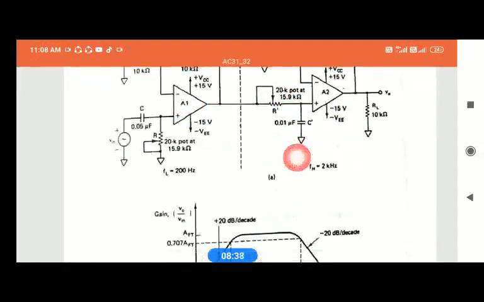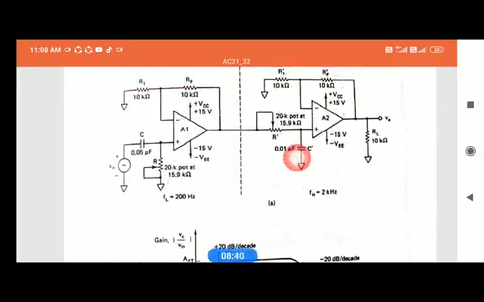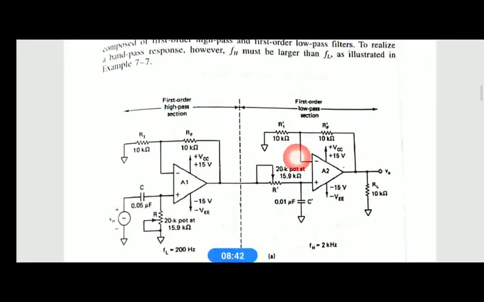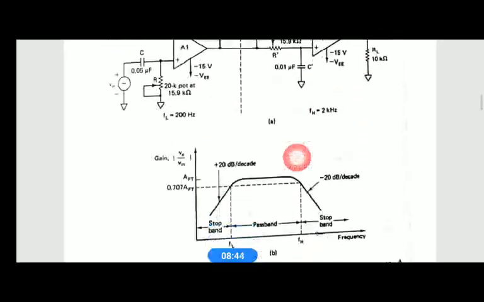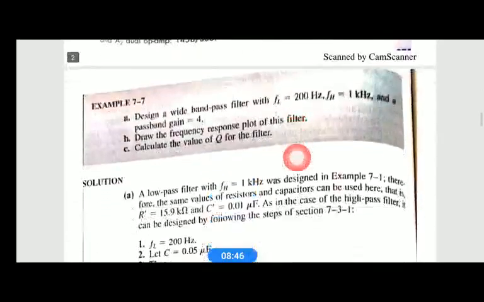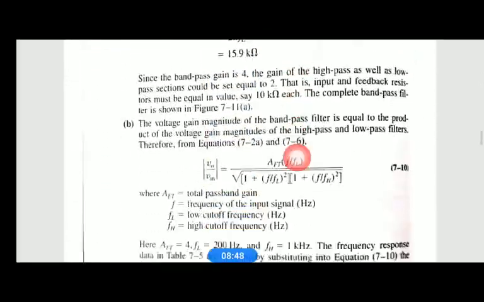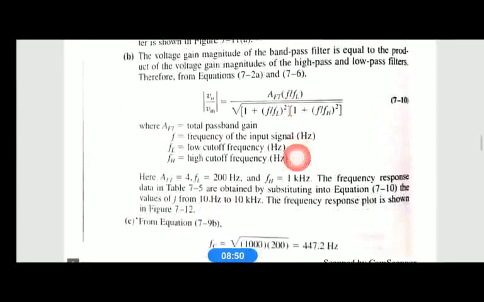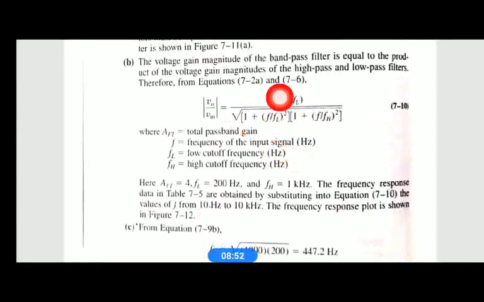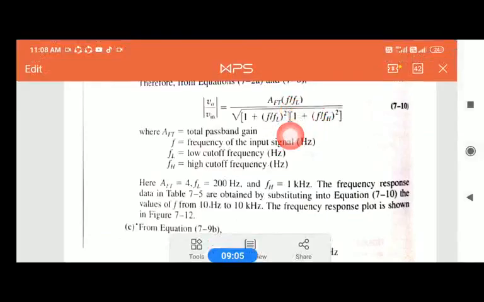Since it is a first order high pass filter and a first order low pass filter, when you multiply the gain of the first order high pass filter with the gain of the first order low pass filter, you will get this, which is the total gain for the first order band pass filter, seen in the wideband. We already studied this.